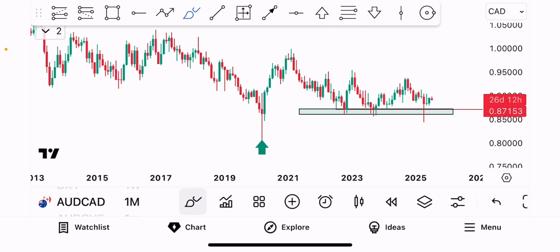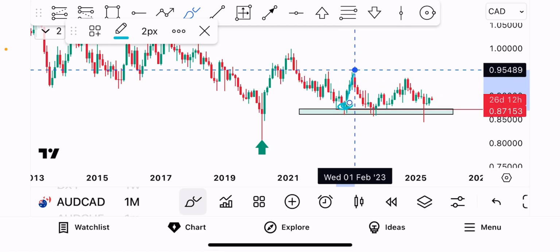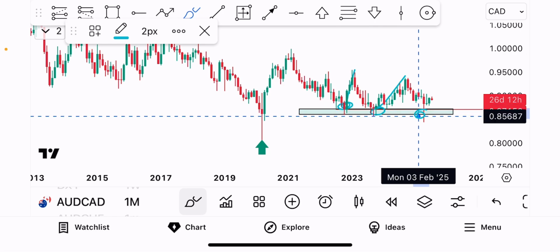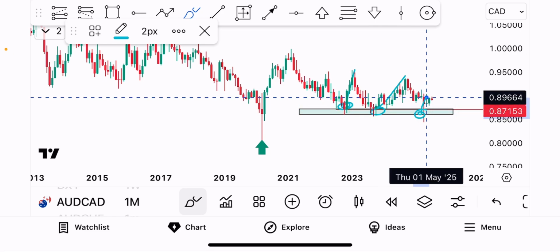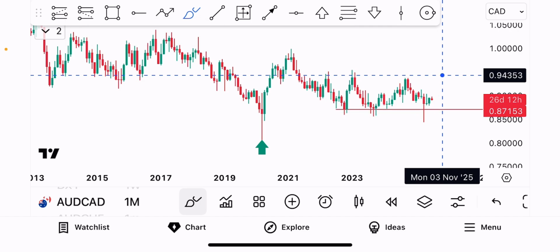So we see how price has been rebounding. Anytime it tests this level, price rebounded again, and now price strongly rejected that same level recently, and the same scenario is what we anticipate, which is more bullish price action development. So from the monthly time frame, price seems quite bullish.